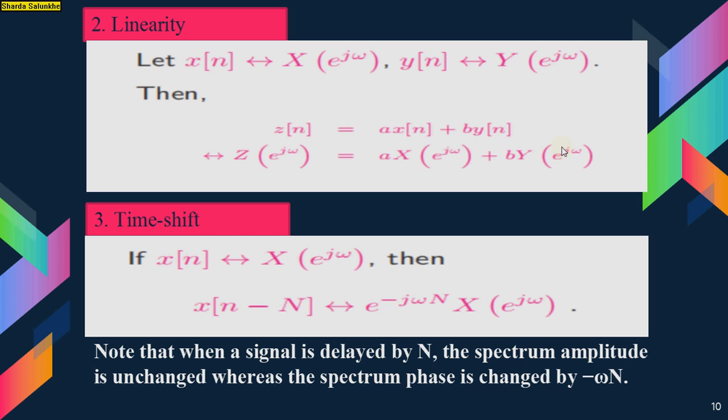Time shift, third property. If x of n has the DTFT X of e raised to j omega, then if the signal is shifted by n samples, x of n minus n has the DTFT e raised to minus j omega n into X of e raised to j omega. Note that when the signal is delayed by n samples, the amplitude spectrum is unchanged, whereas the phase spectrum is changed by minus omega n.